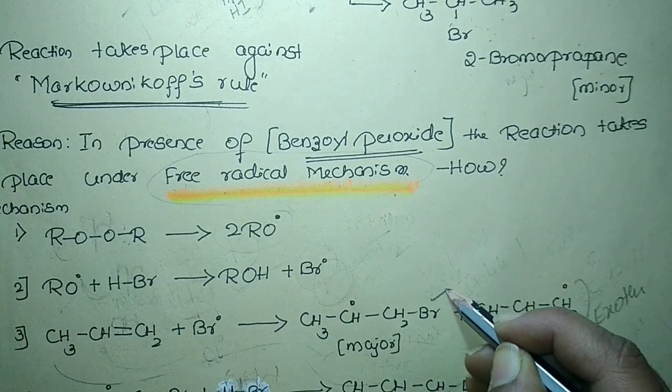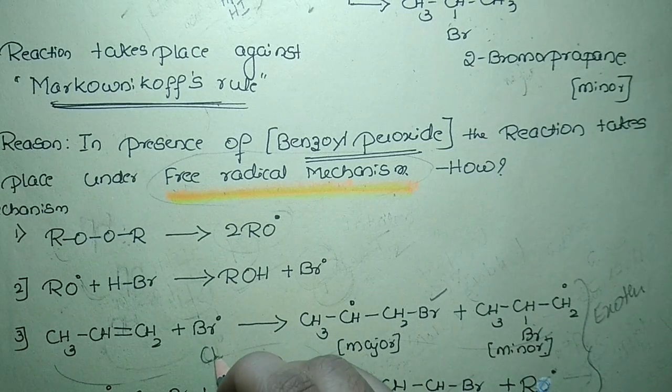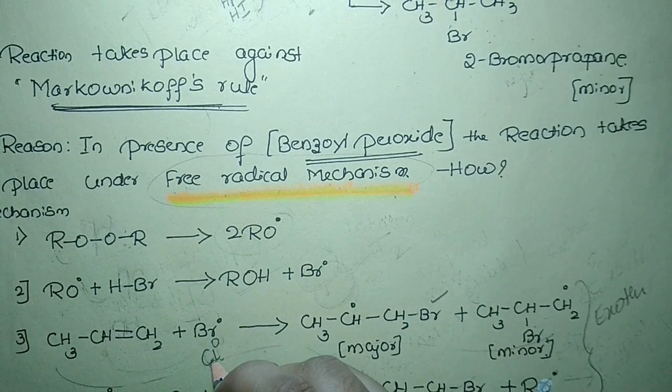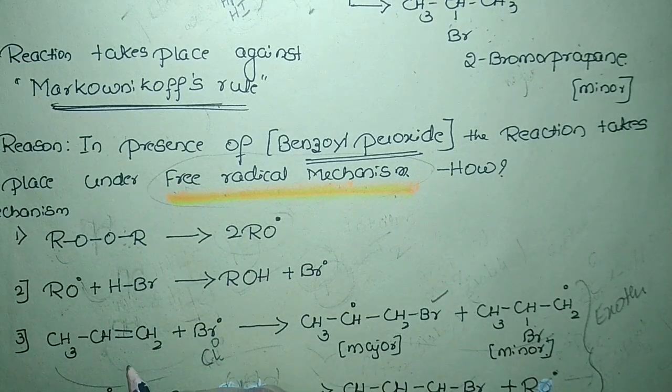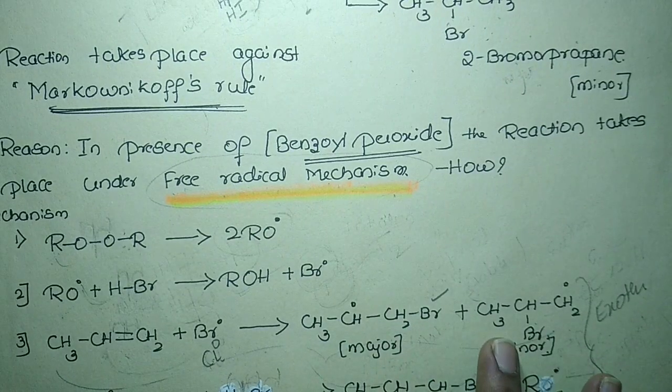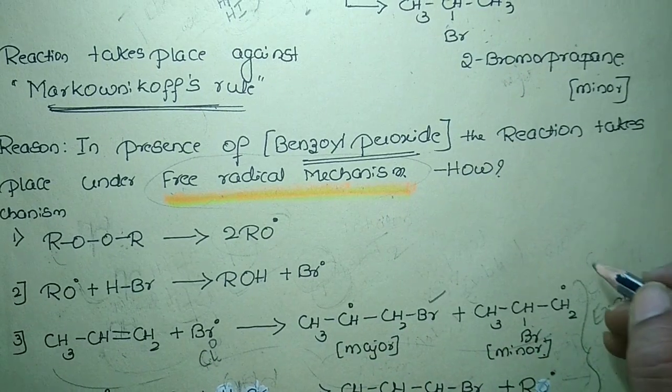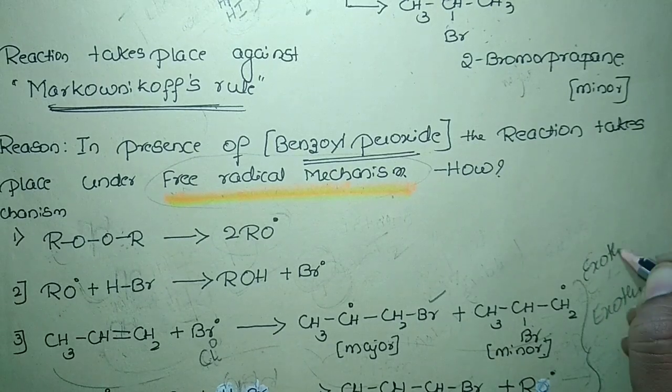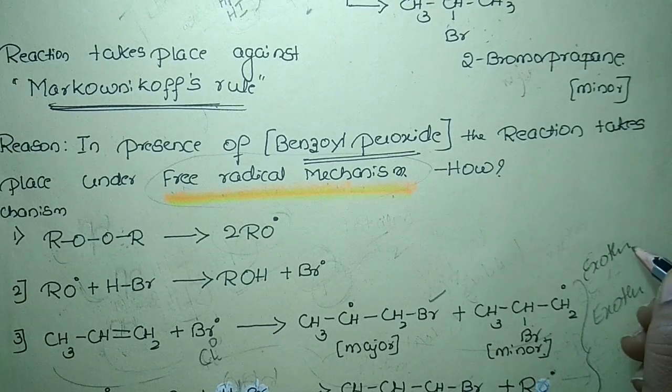In the propagation step, a Cl free radical will be formed. That free radical will try to react with this propene, and there is a formation of two free radicals, one primary and one secondary. The first step of that reaction will be exothermic in nature, meaning yes, the energy will be released.